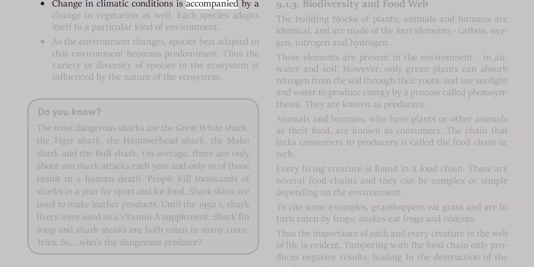Change in climatic conditions is accompanied by a change in vegetation as well. Each species adapts itself to a particular kind of environment. As the environment changes, species best adapted to that environment become predominant. Thus the variety or diversity of species in the ecosystem is influenced by the nature of the ecosystem.